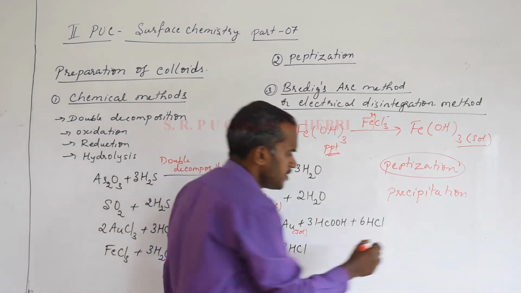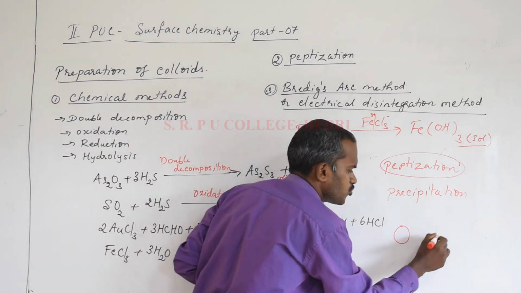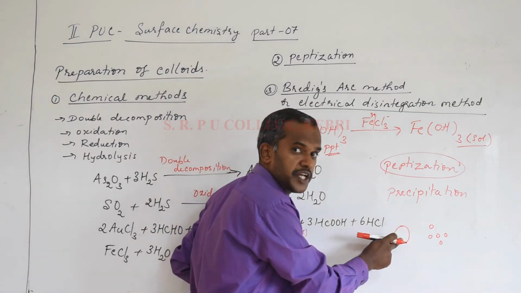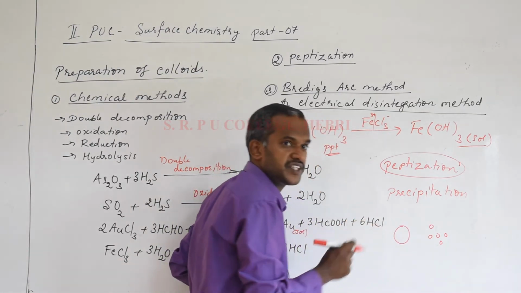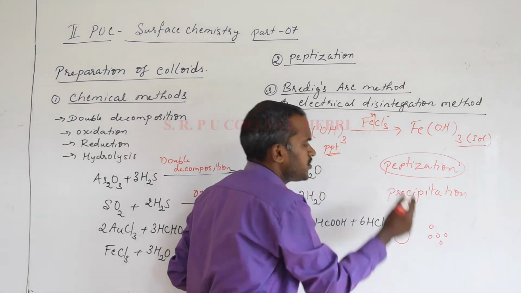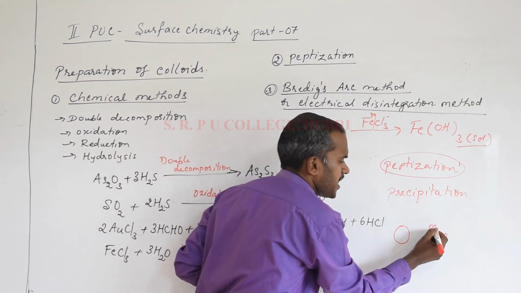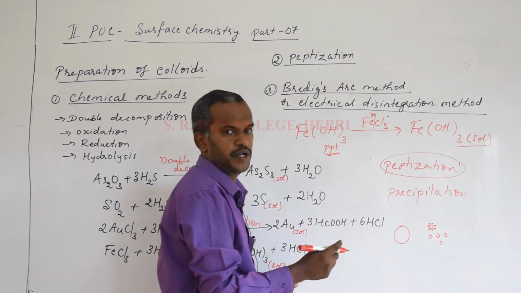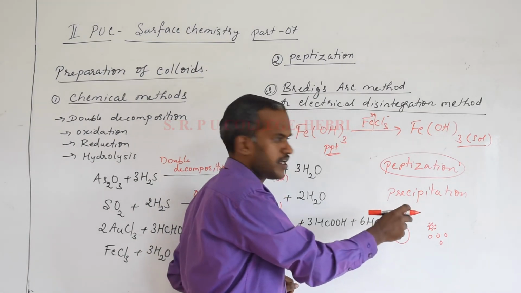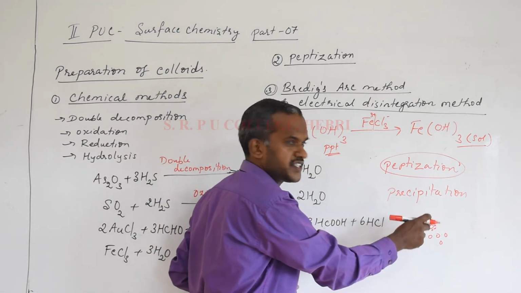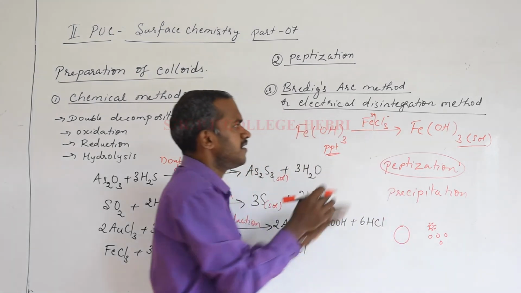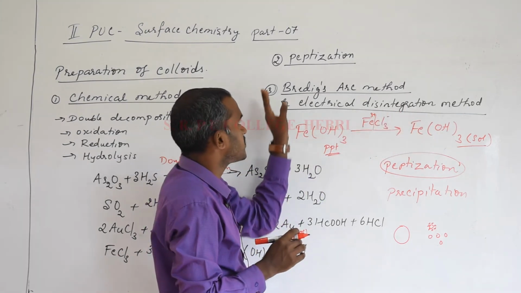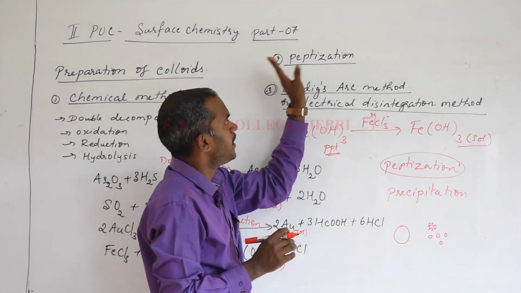You have to understand, the larger precipitate particle is now splitting into smaller particles during peptization, and the precipitate is actually neutral while the colloid must have a single charge. Among these two ions, if the ferric ion accumulates around these colloidal particles, this colloid acts as a positively charged colloid. That's what I told you, preferential adsorption. One of the ions accumulates around the particles, hence the ferric hydroxide colloid becomes positively charged. So that is the second method of preparation of colloids, peptization.